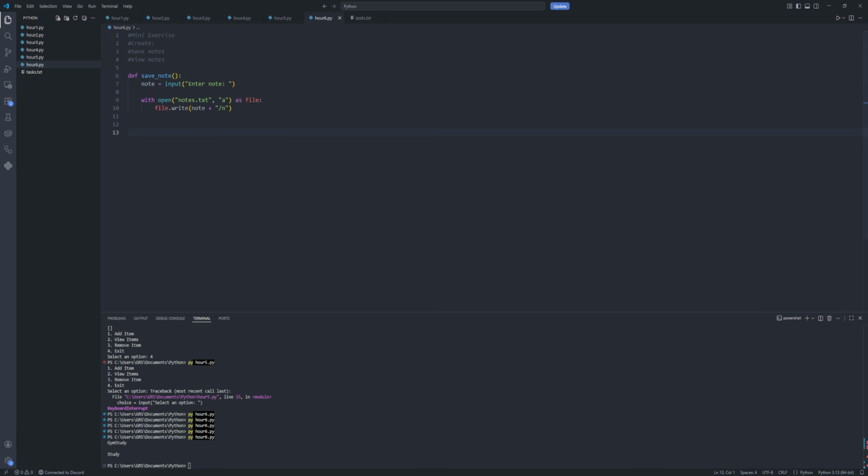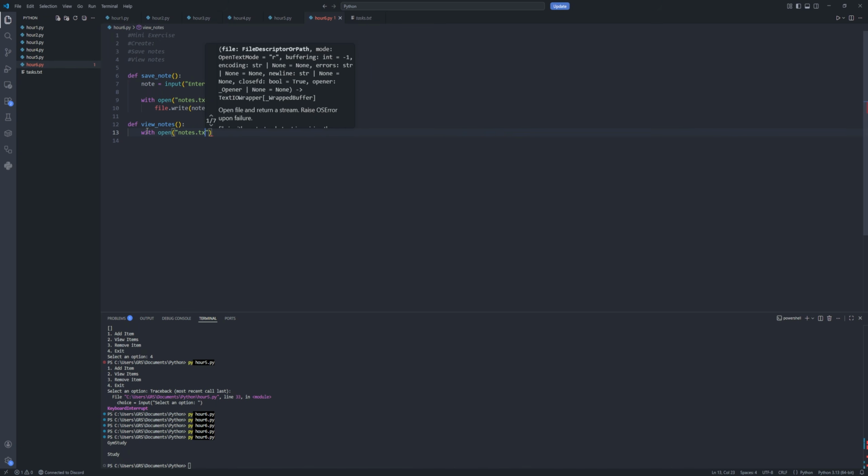Now we need one to see the notes. So view notes, and we're gonna say with open notes.txt read mode file.